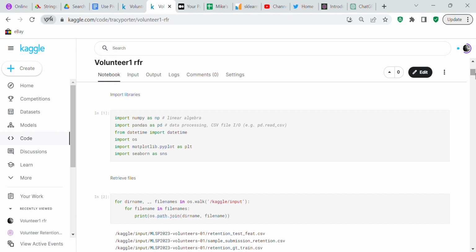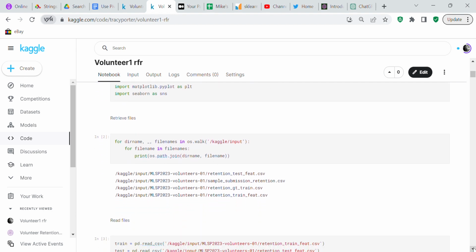We're going to import matplotlib.pyplot as plt, which is going to visualize the data. And we're going to import seaborn as sns, which is going to statistically visualize the data. We're also going to import sklearn, and what sklearn does is provide machine learning functionality. And so after we've imported the libraries that we're going to need, we're going to retrieve files using os.